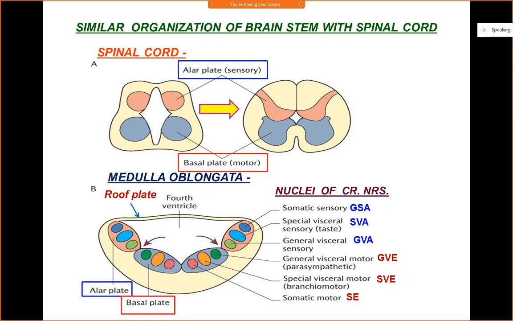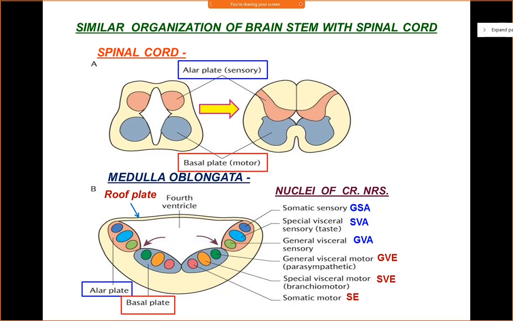And you have the last, lateral functional nuclear column, which is known as the general somatic afferent column. This will again carry general sensations like pain, touch, and temperature from the region of the face and other parts of the head region. So these are the various functional nuclear columns, and 3 are seen in each of the plates. You'll have 3 motor functional columns in the basal plate, each of which performs a specific function, and 3 sensory functional columns in the alar plates.